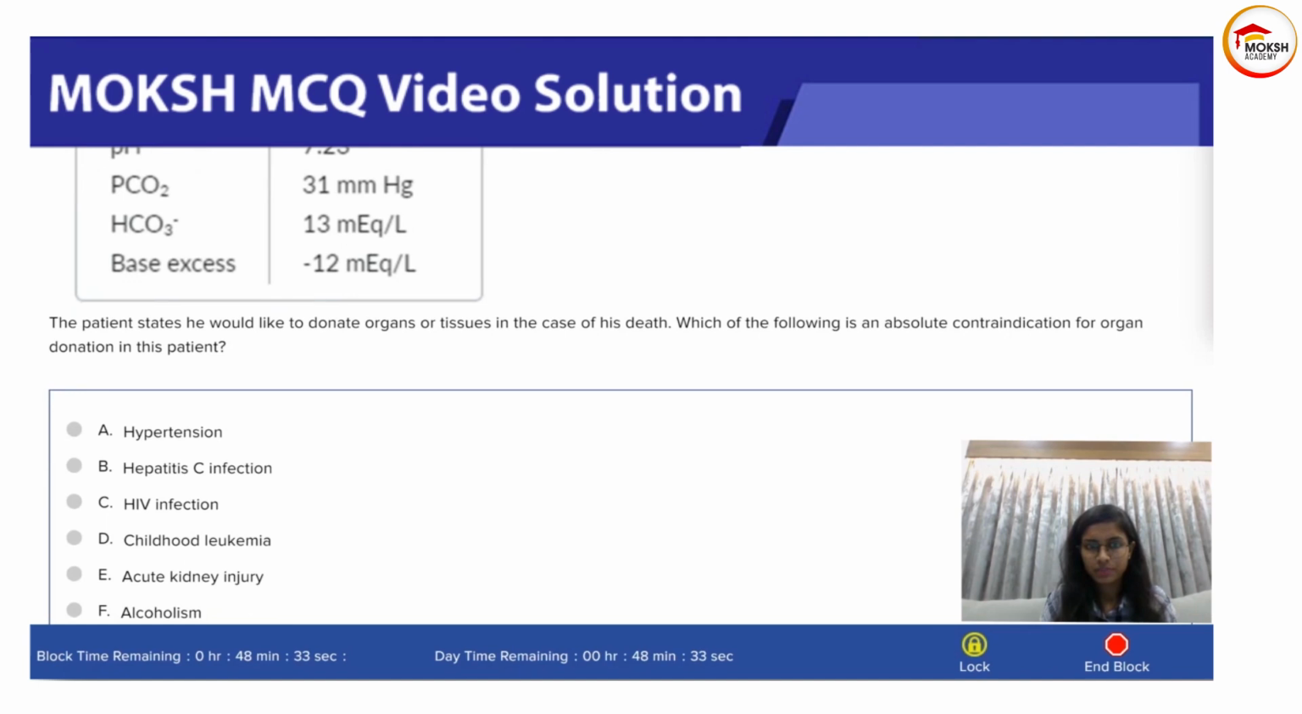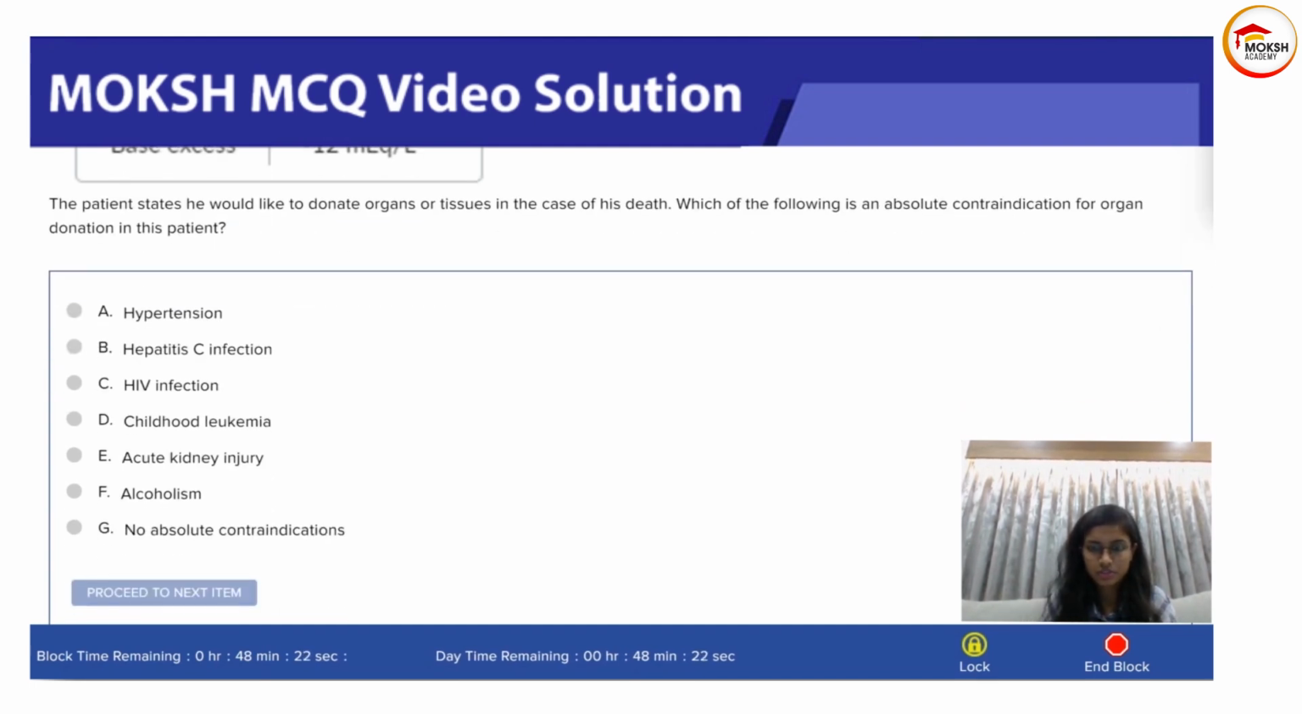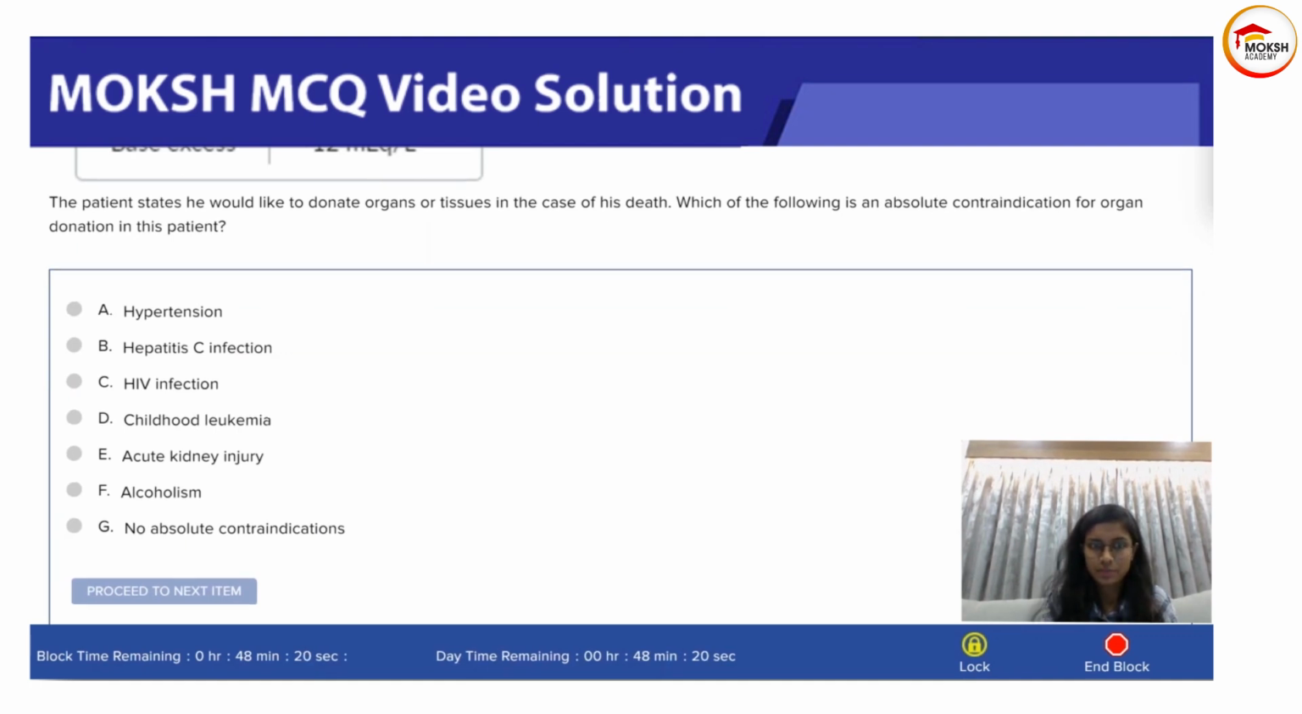Patient states he would like to donate organs or tissues in case of his death. Which of the following is an absolute contraindication for organ donation in this patient? Your options: hypertension, Hep C infection, HIV infection, childhood leukemia, acute kidney injury, alcoholism, and no absolute contraindication.